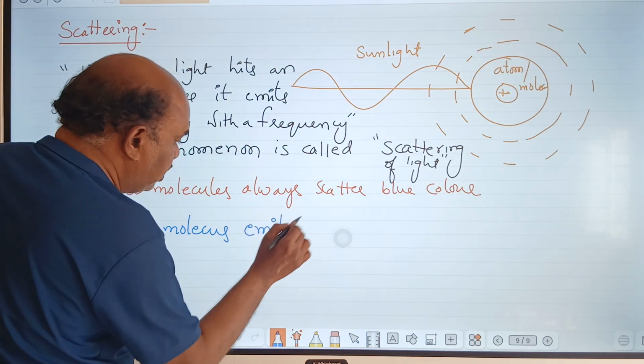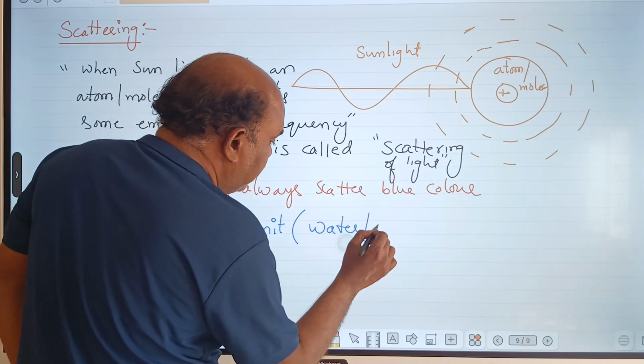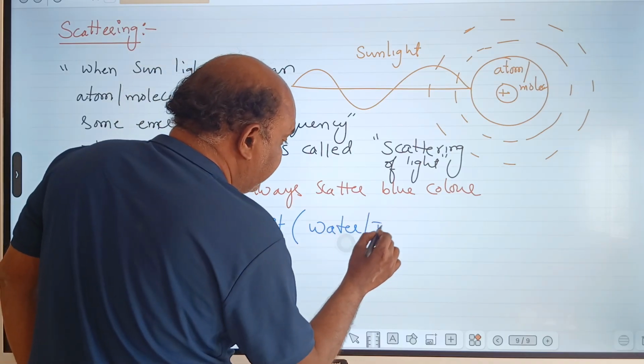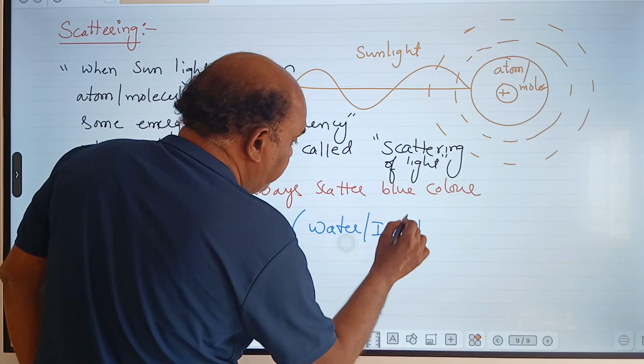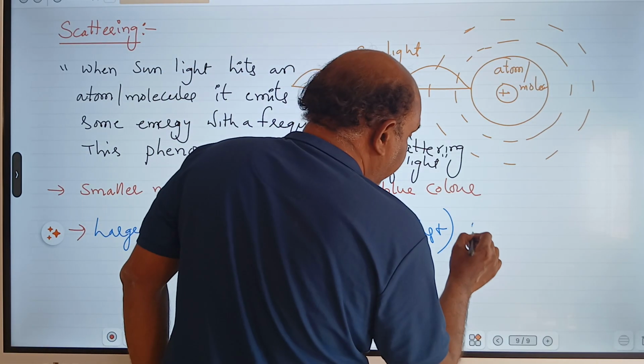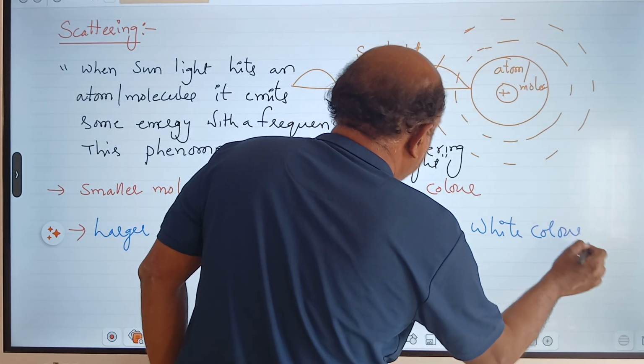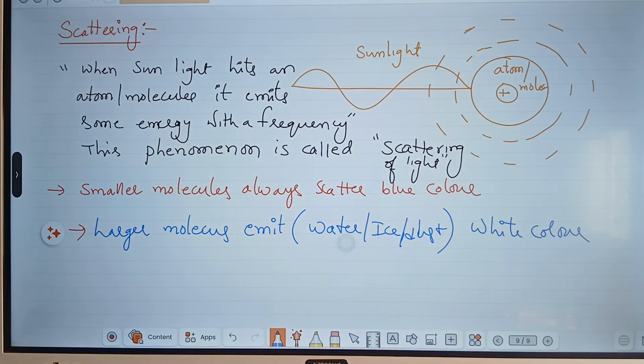What are larger molecules? Water molecules, ice, dust particles. These emit white color. Please note down. Smaller molecules always emit blue color. Larger molecules emit white color.